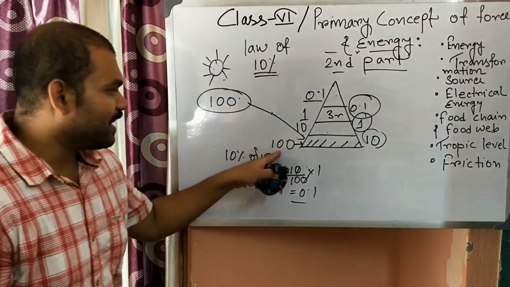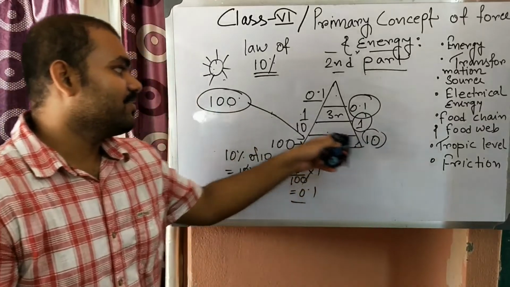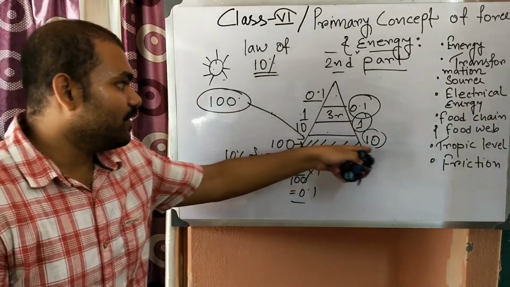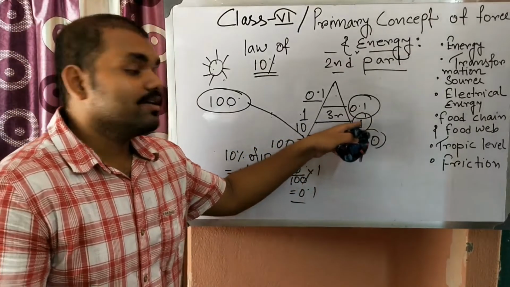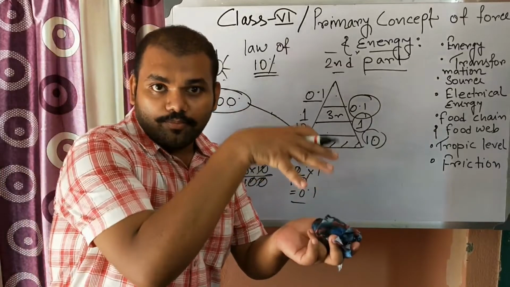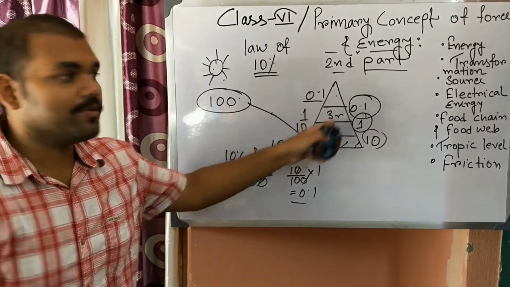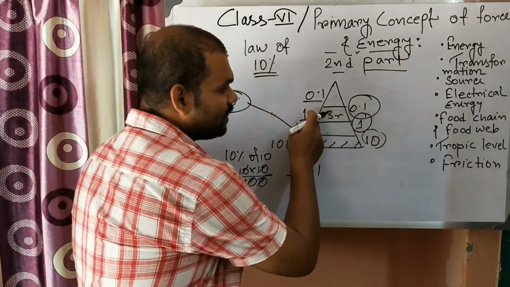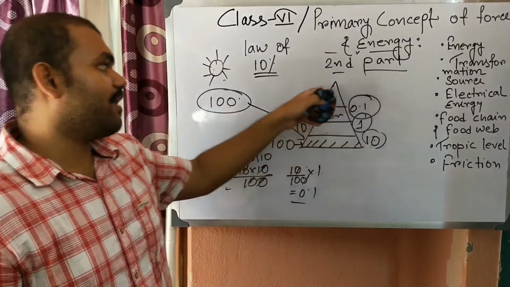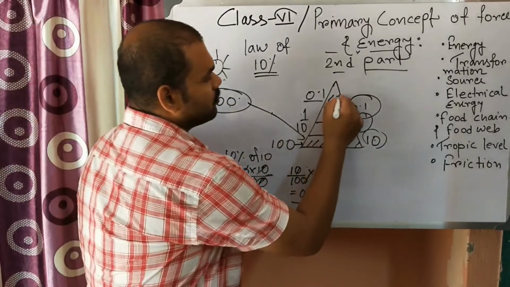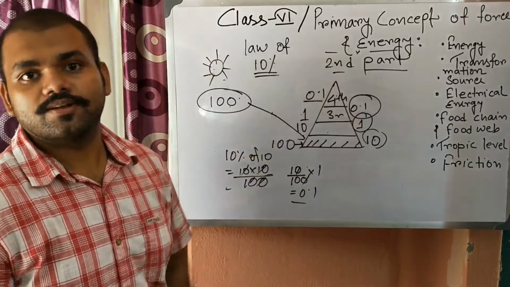So this is the energy it takes, and what is available for the next is 10. The second stage will take this 10 and store 1 as body mass. Then on the third step it will take the energy of 1 and store 0.1 as body mass, which will be available for the fourth trophic level. Okay, understood?